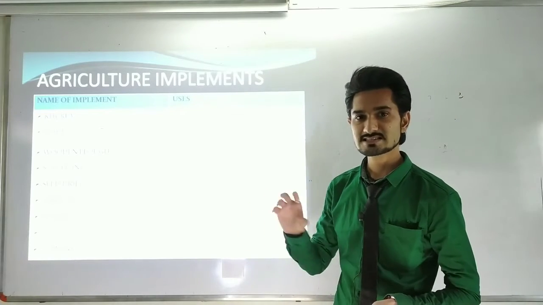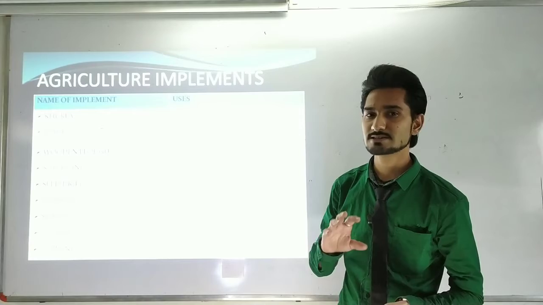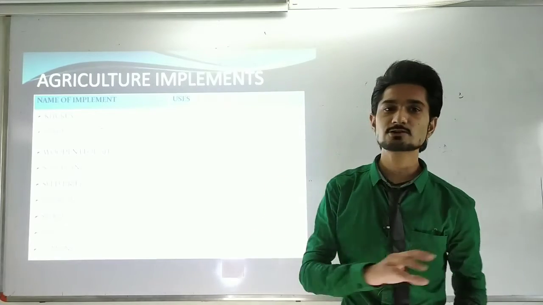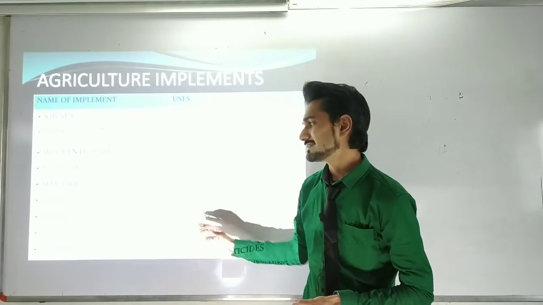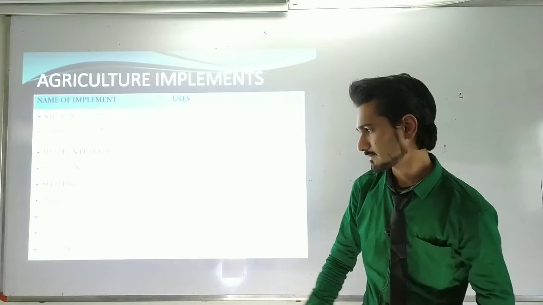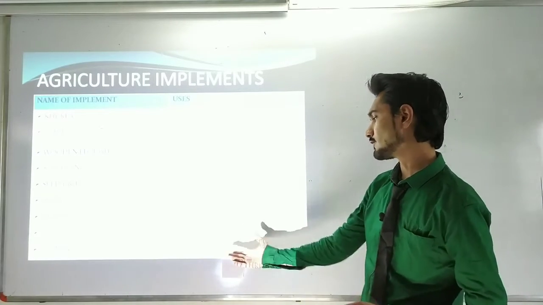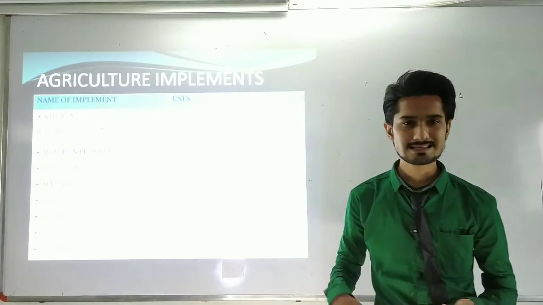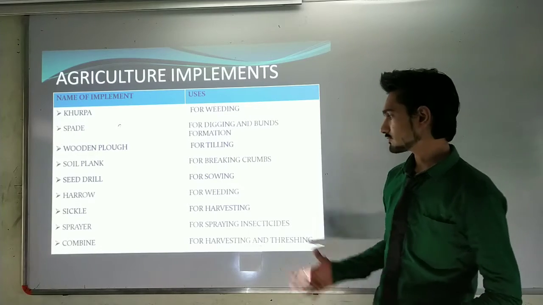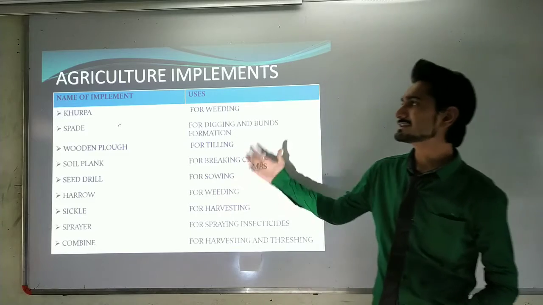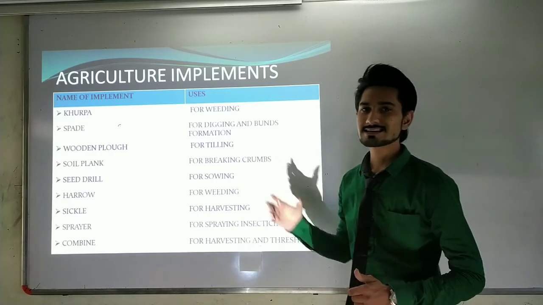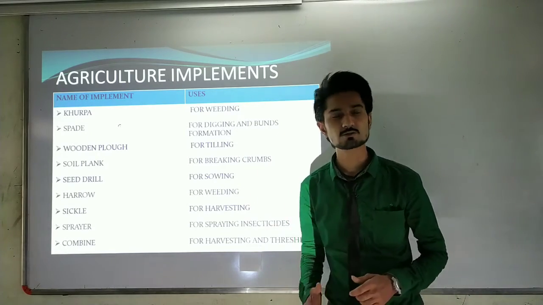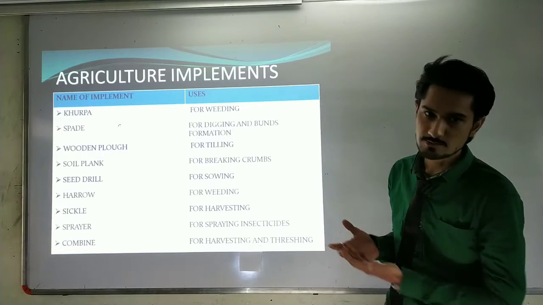We have to spread pesticides and insecticides into our agricultural field, and there we have to use the sprayer. Afterwards, for harvesting and threshing, we need to use the combine. Okay, these are some of the equipment. So what we have studied is that these are the agricultural implements, or agricultural equipment, that we are using in our agricultural practices.